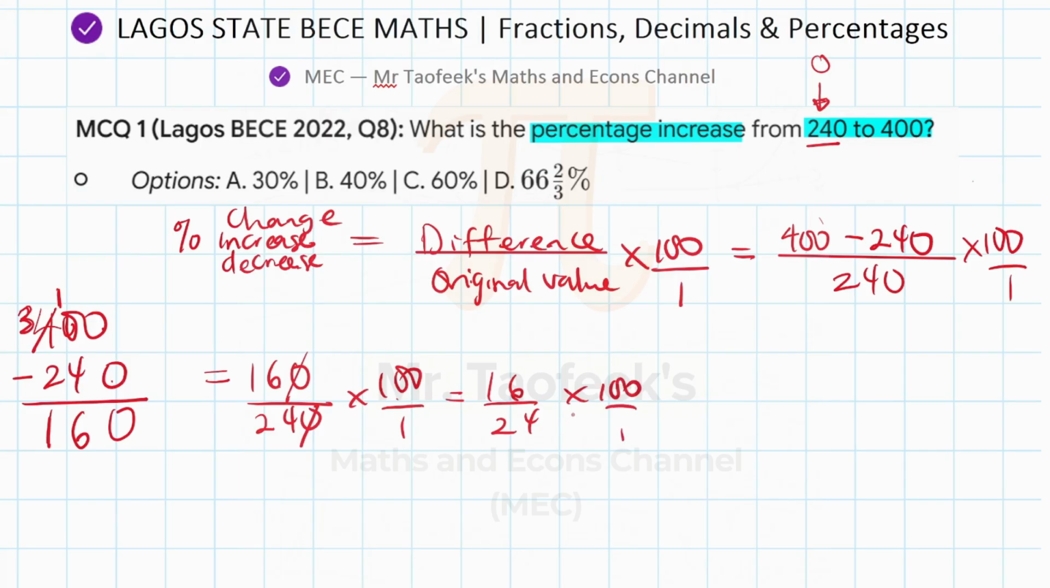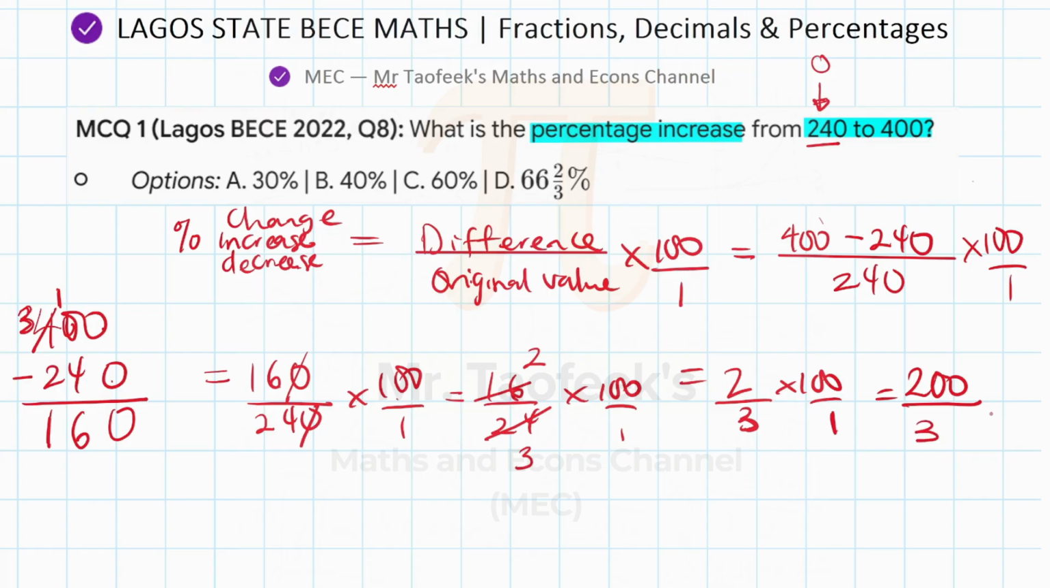Also, look at the numbers. Can I reduce them? 16 and 24 are both multiples of 8 because 8 times 2 is 16. So if I divide 16 by 8, I should get 2. 8 times 3 is 24. So if I divide 24 by 8, I should get 3. So therefore, we'll be left with 2 out of 3 times 100 out of 1. So 2 times 100 is 200 divided by the denominator, 3 times 1, that's just 3.